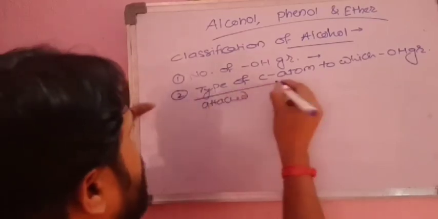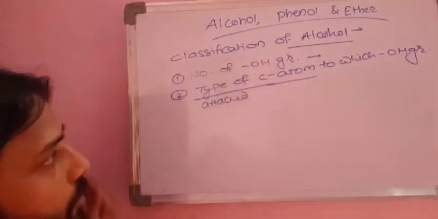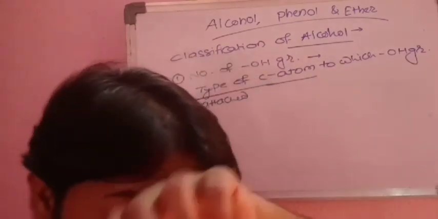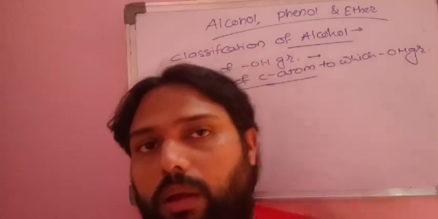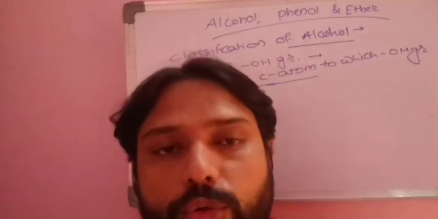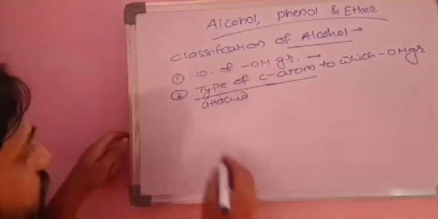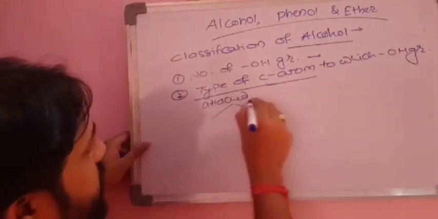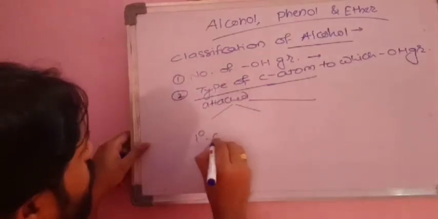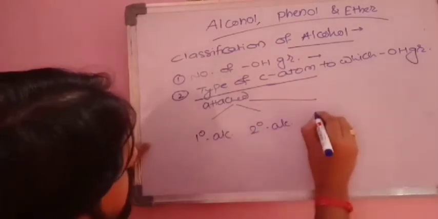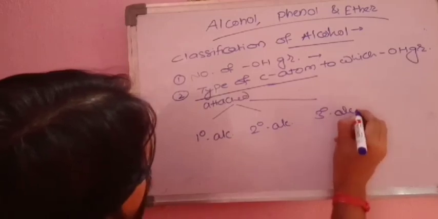We can write only type of carbon atom also. So you have to check which carbon is attached to OH, and you have to check the type of that carbon. Actually this is classified into 3 types: primary alcohol, secondary alcohol, and tertiary alcohol.